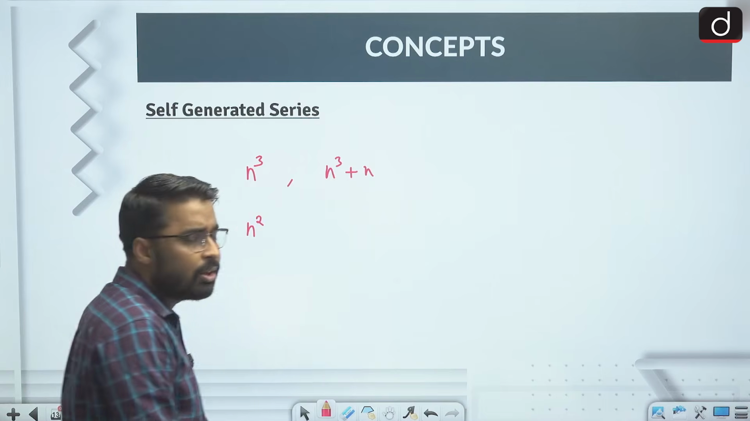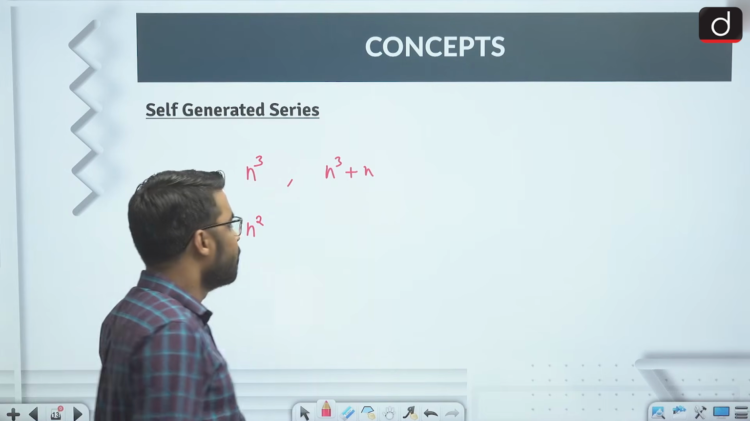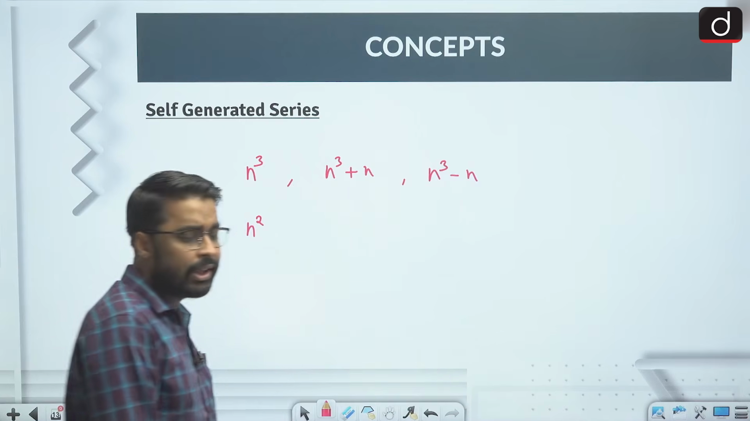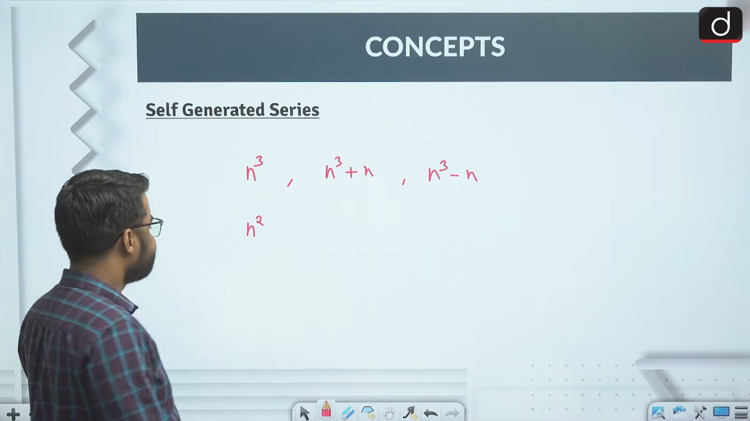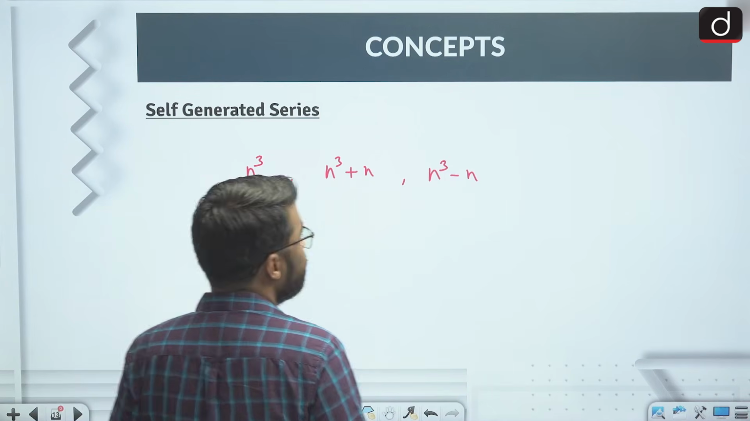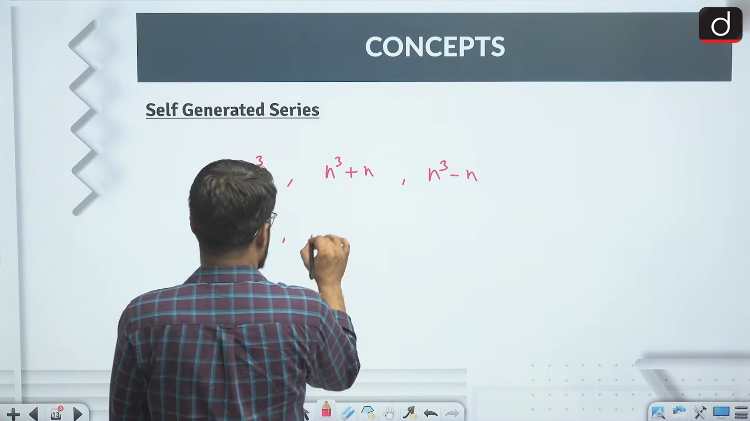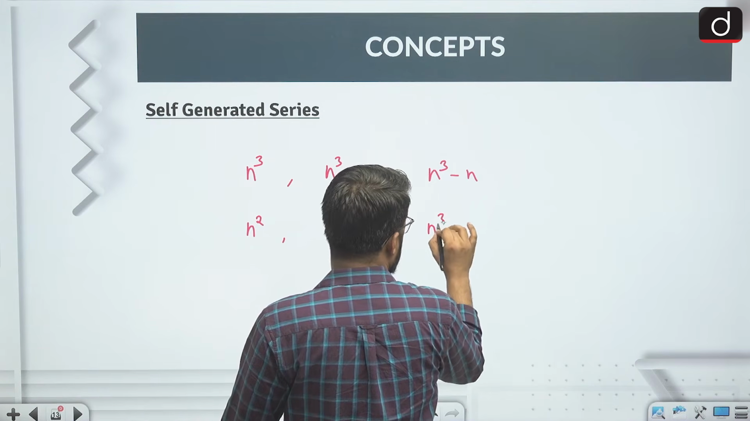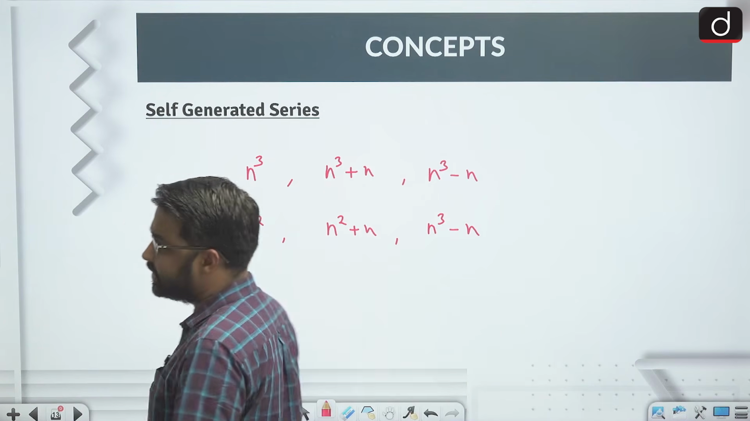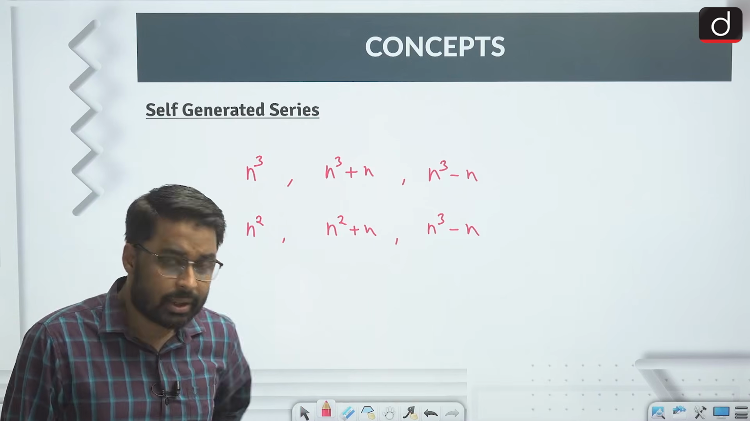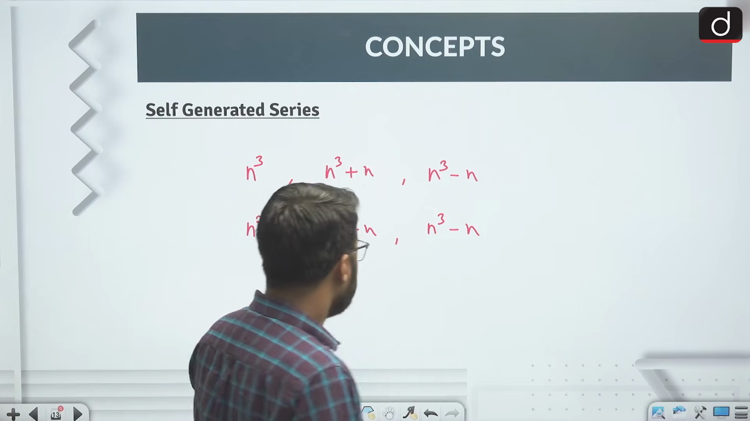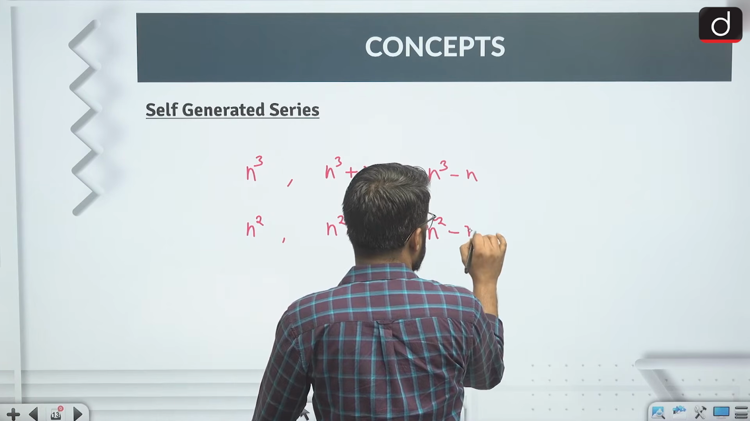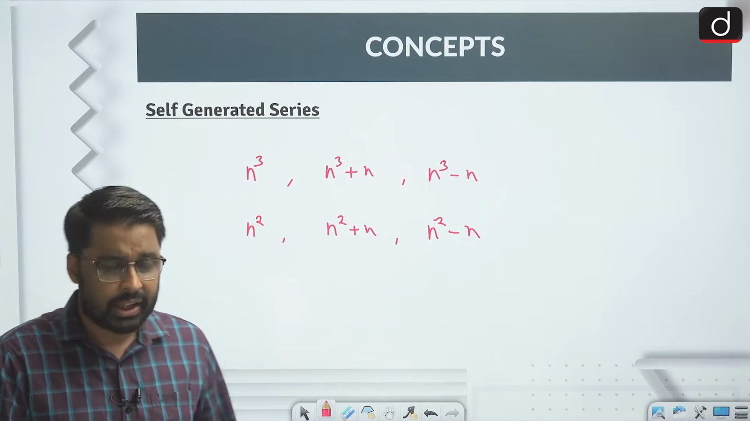N cube plus n means the number whose cube I will take, I will add the same number. Or my given series could be of n cube minus n nature. That means the number whose cube I will take, I will subtract the same number, right? Or my given series could be of n square plus n nature, or n square minus n nature. N square plus n means the number whose square I will take, I will add the same number. N square minus n means the number whose square I will take, I will subtract the same number, right? Like this.